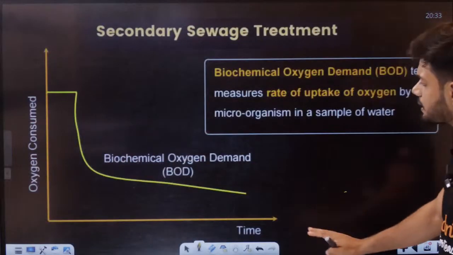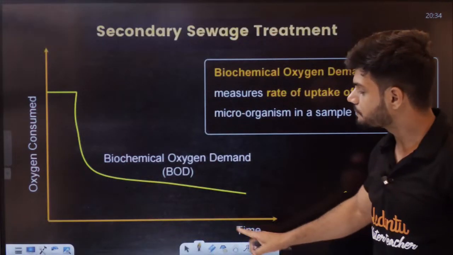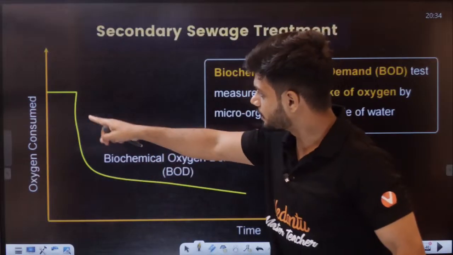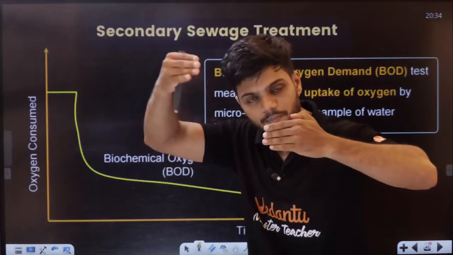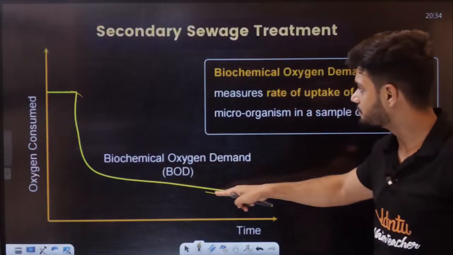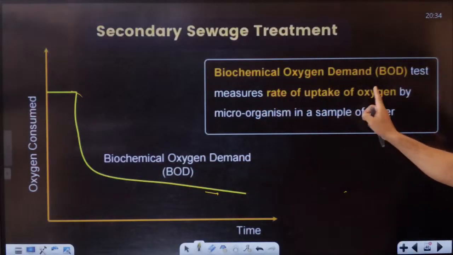So students, if you see a graph here, oxygen consumed and time. As we run the STP, where the water goes through the first chamber, second chamber, third chamber, fourth chamber, the BOD will keep on decreasing. Biochemical oxygen demand measures the rate of uptake of oxygen.